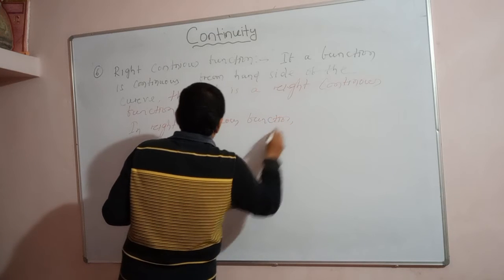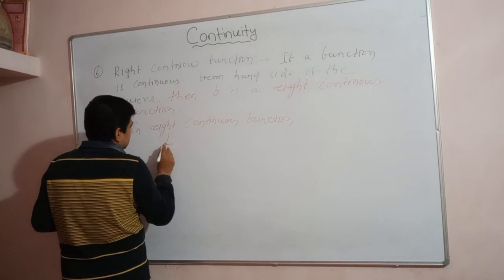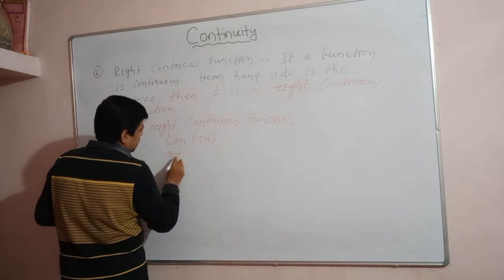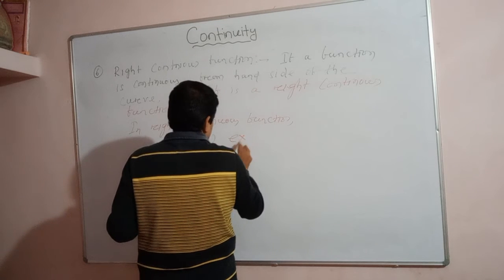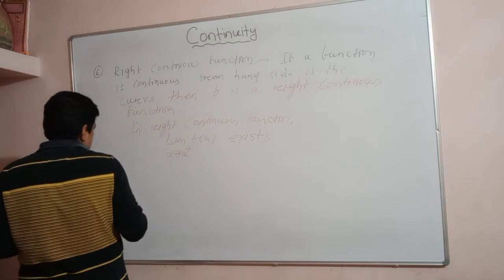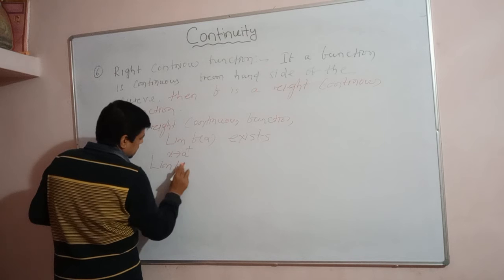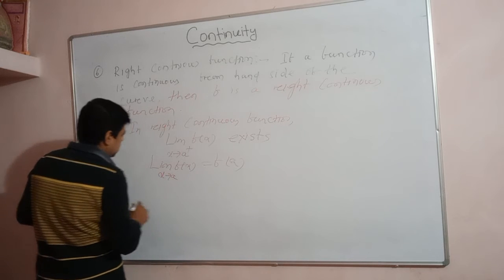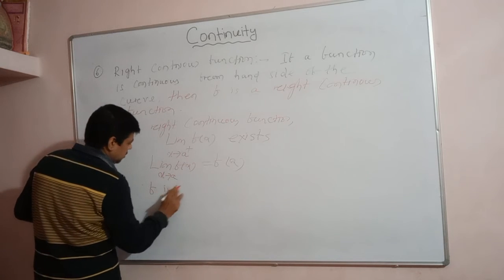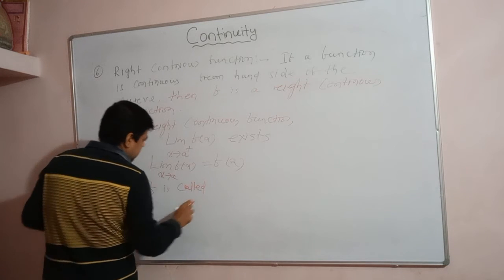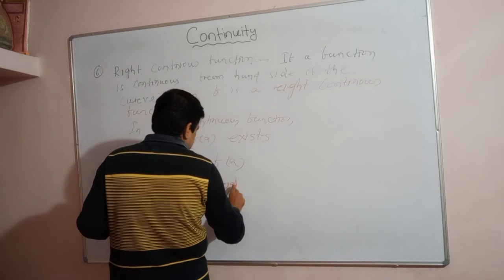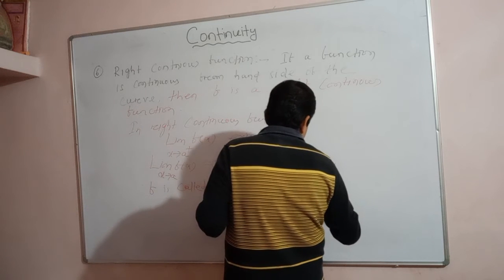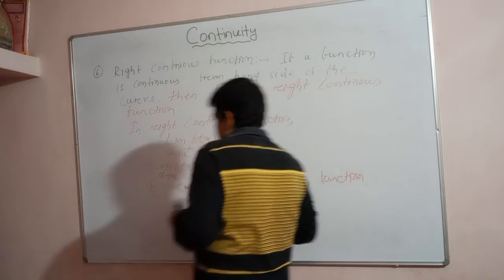In a right continuous function, the right hand limit must exist, meaning the limit of f(x) as x approaches a plus exists. Second, the right hand limit of f(x) must be equal to the functional value f(a). Then f is called a right continuous function.